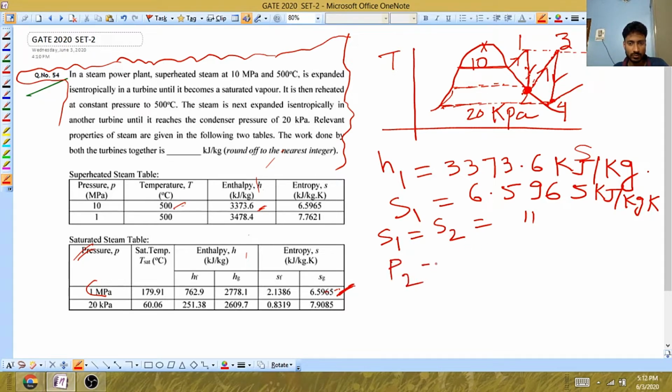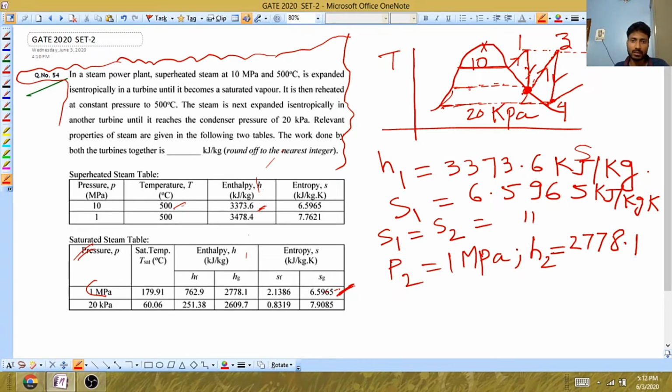So P2 is 1 megapascal, and h2 is basically the saturated vapor enthalpy, that is 2778.1 kilojoule per kg. So we have got the value at 2.